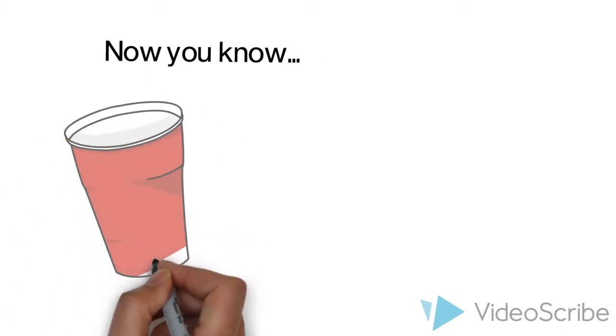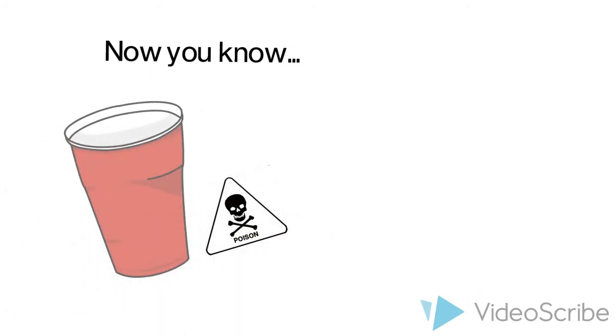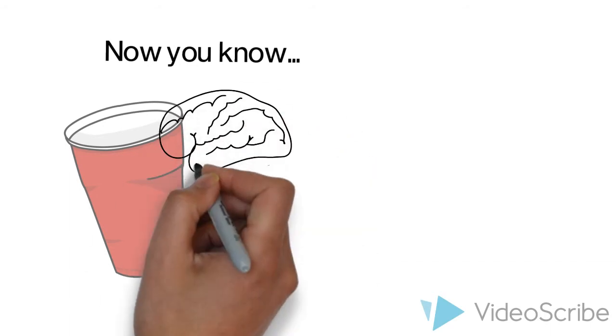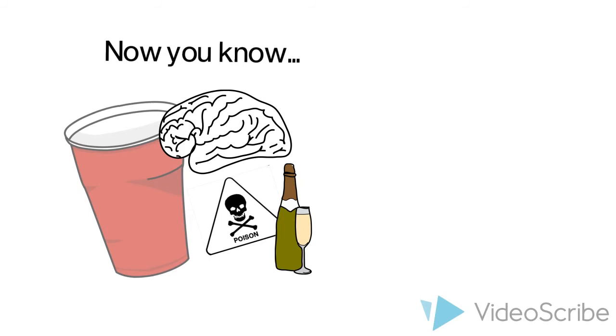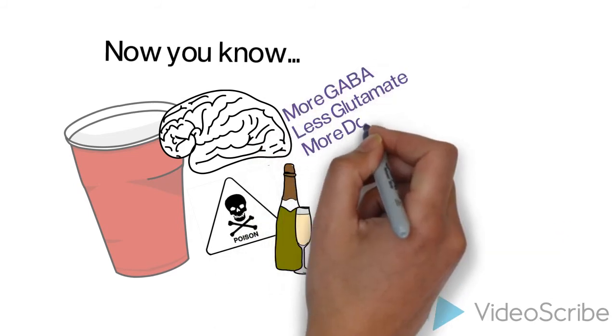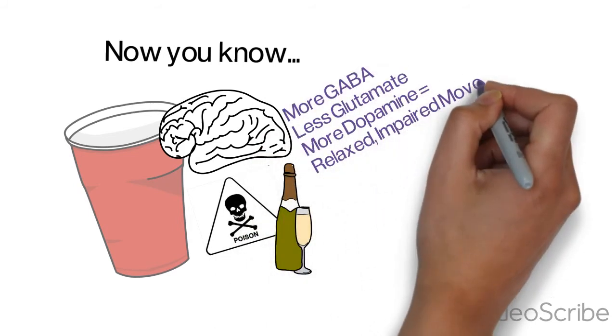In summary, alcohol increases GABA and decreases glutamate, causing individuals to feel relaxed and have decreased speech and movement production. At the same time, however, dopamine is increased, making ethanol consumers feel joyful and content. It is important to remember that alcohol affects many other neurotransmitters in the brain than just those shown here.